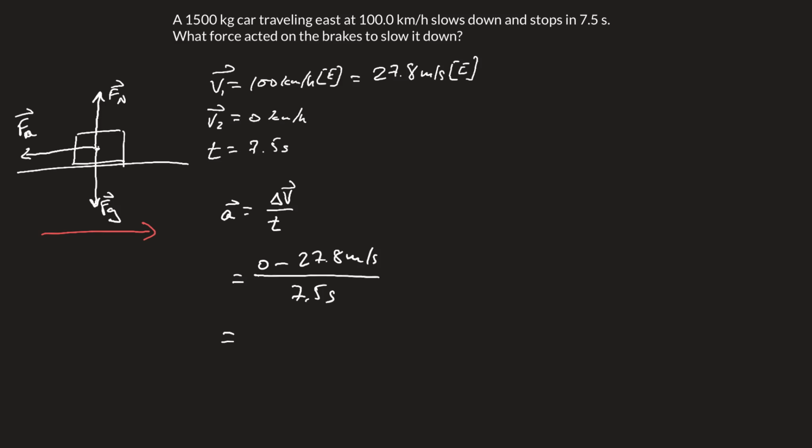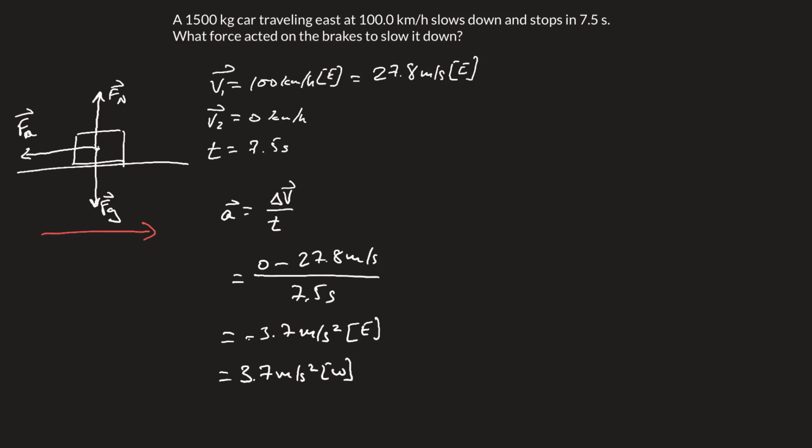It's going to leave us with a negative value, so negative 3.7 meters per second squared. And that negative value makes sense because our car is traveling to the east. So a negative value would mean it's accelerating backwards or west. So our final acceleration is 3.7 meters per second squared west, or negative 3.7 meters per second squared east.